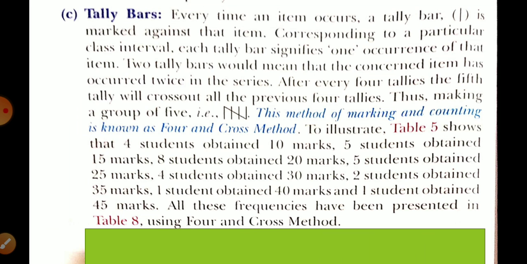So every time an item occurs, a tally bar is marked against that item corresponding to the particular class interval. Each tally bar signifies one occurrence of that item. 2 tally bars would mean that the concerned item has occurred twice. 4 tallies, यानी 4 लाइन के लिए कौन सा वर्ड यूज़ हो रहा है यहाँ पे? टैली. Okay, so if there are 4 tallies, that is 4 lines, it is related to 4, and if there are 4 lines and it is crossed, it is going to represent 5, so that is written here.